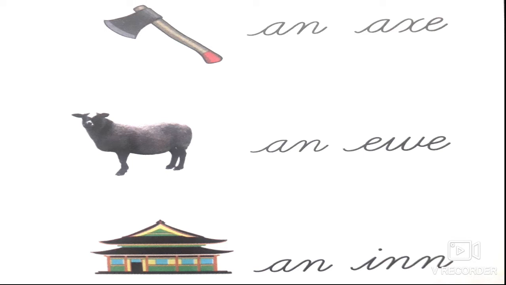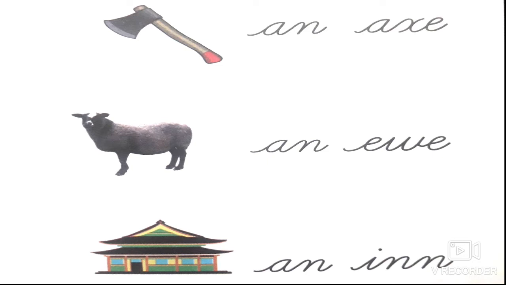Yeah, very good. It's a vowel sound letter. So, what article should you use before that? You should say "an axe." What's the spelling of axe? A-X-E. What's the spelling of an? A-N. An axe. What is that? An axe.